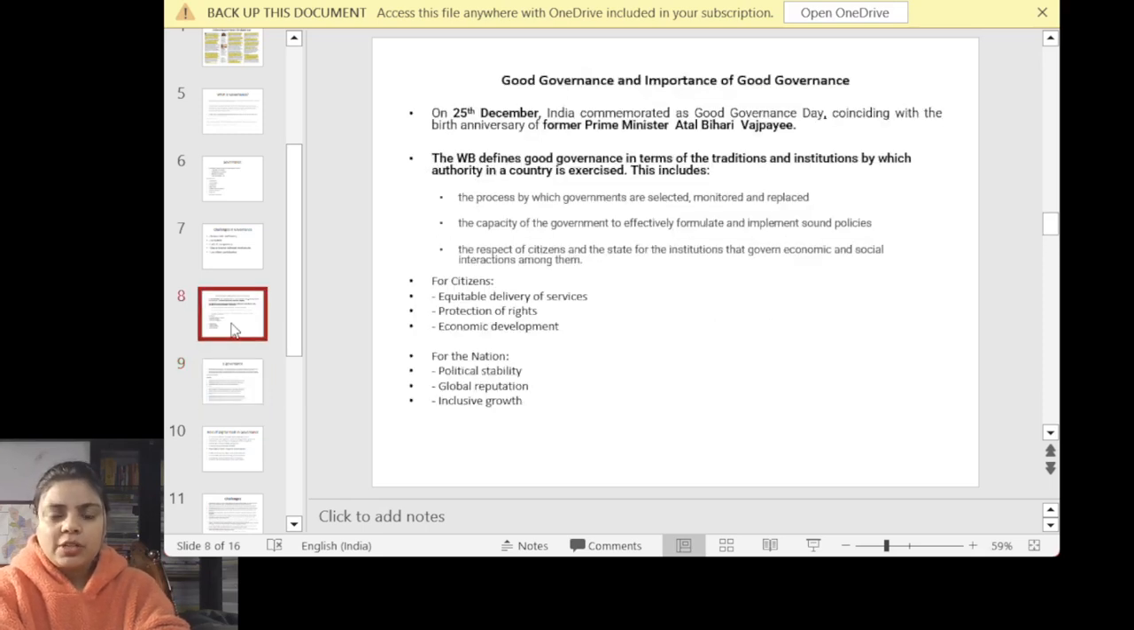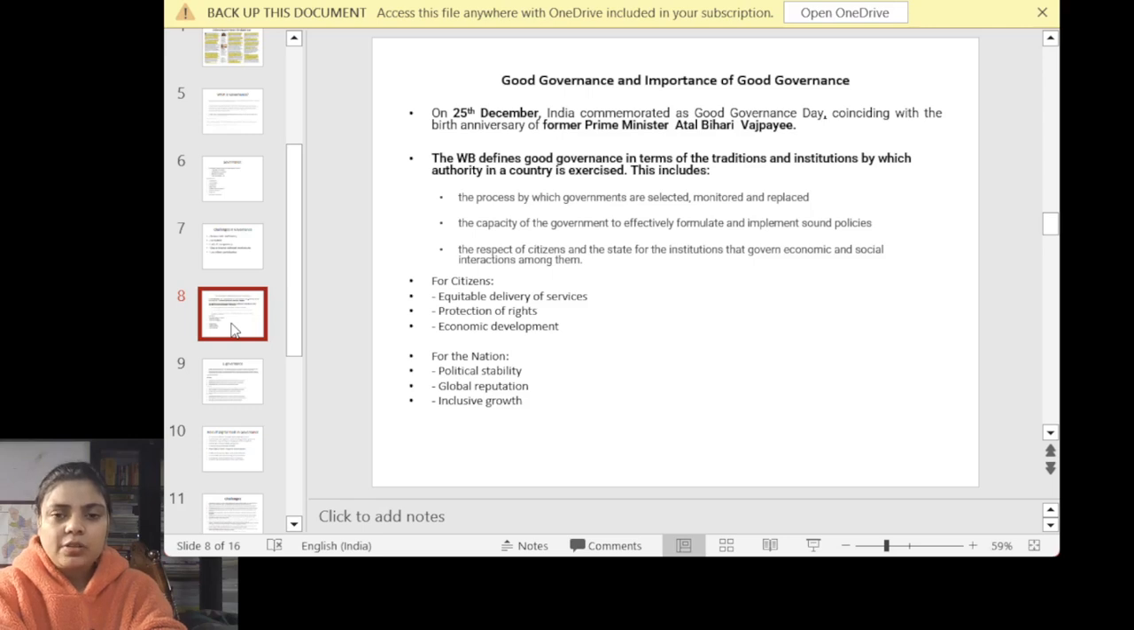So what is the importance for citizens? It should be equitable delivery of service, protection of rights, and economic development. We can call governance good governance when it gives certain benefits to the citizen in terms of economic development, protection of their rights and equitable delivery of service.